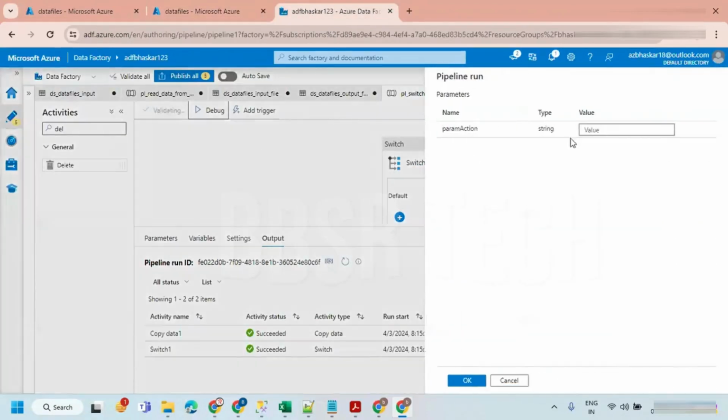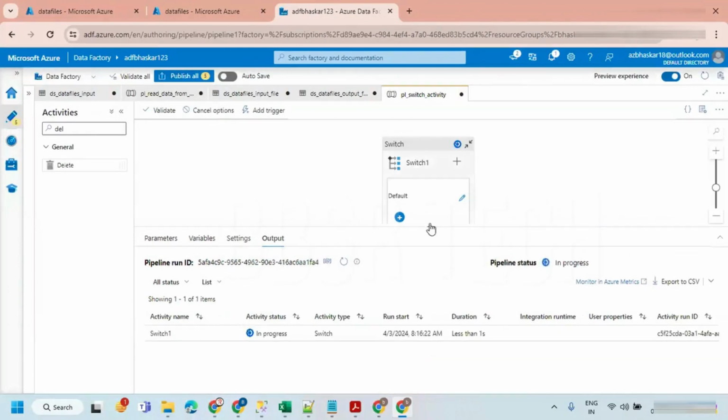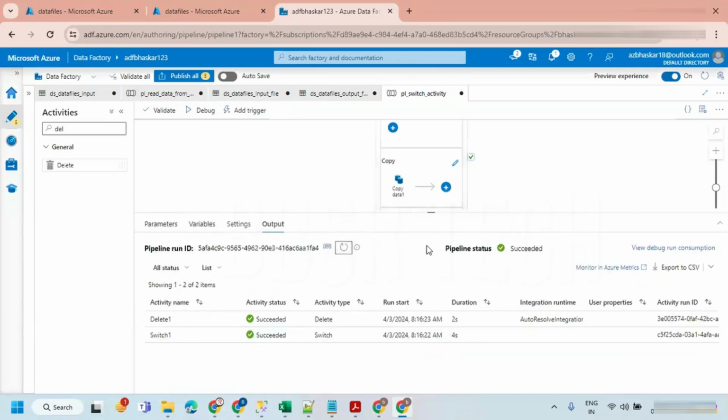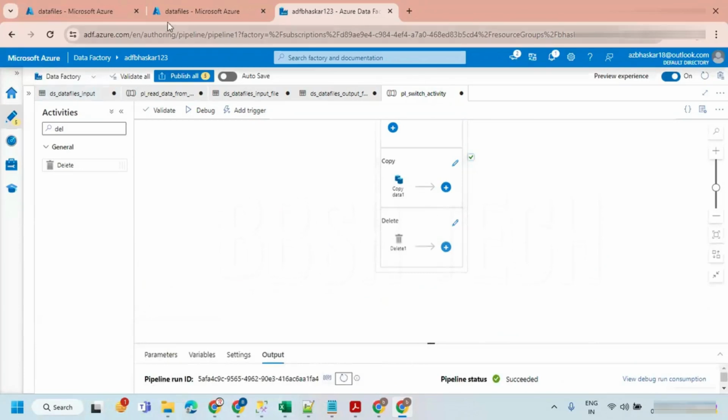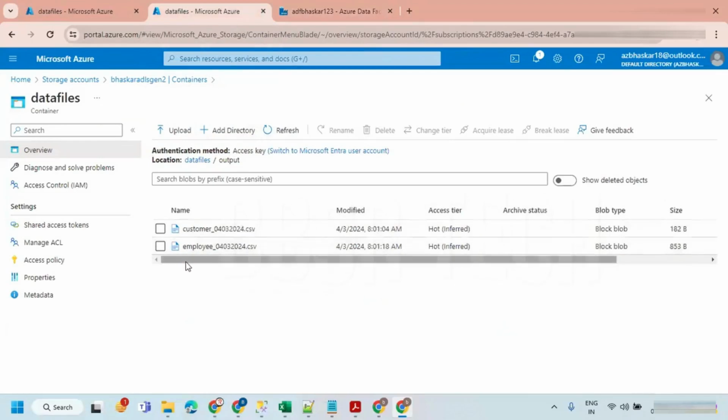If I rerun again and say delete, then the customer.csv file will be removed. So here my execution depends on the condition, on the value of your parameter; your set of activities is going to be executed. You can have a single activity here, you can have multiple activities also. That's all. This is how we are going to handle it. If you refresh, no customer.csv file.